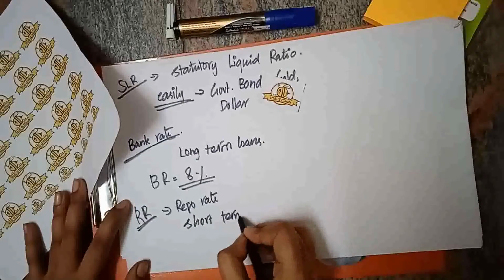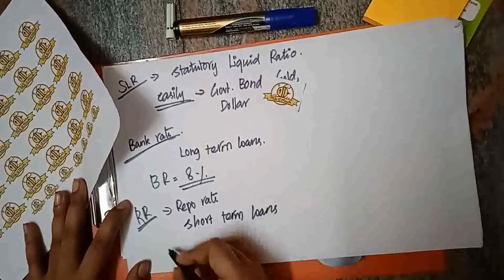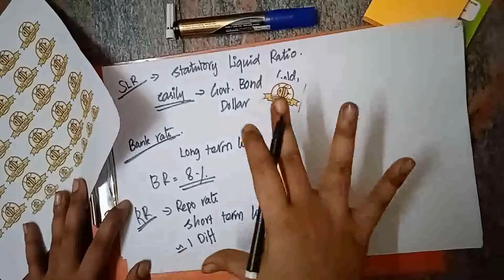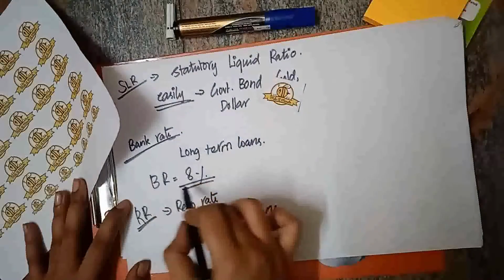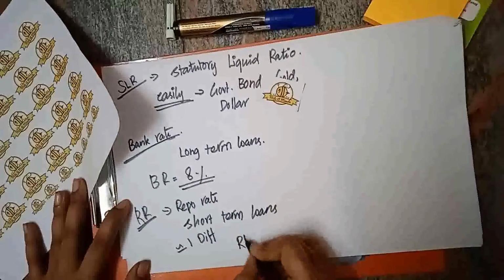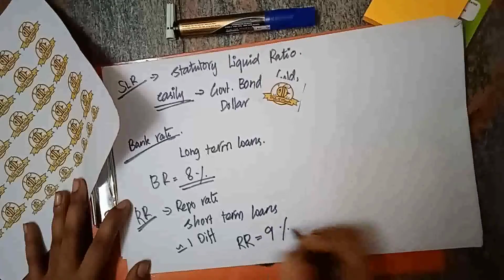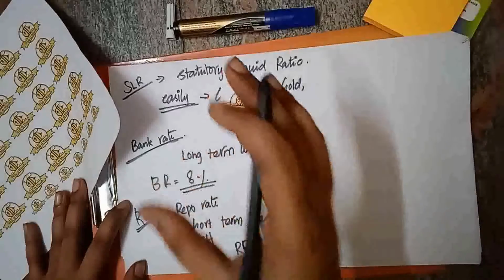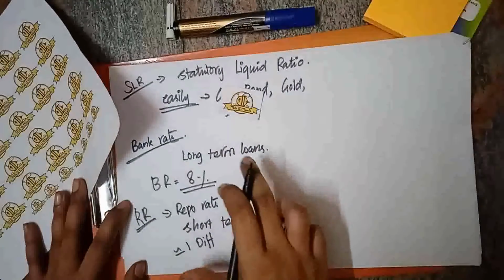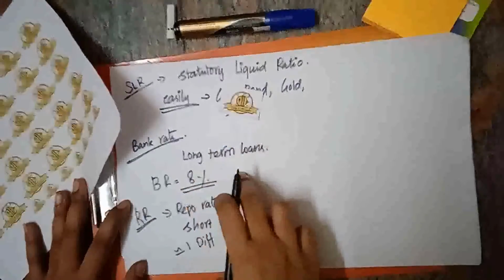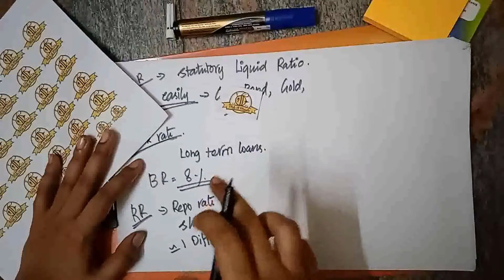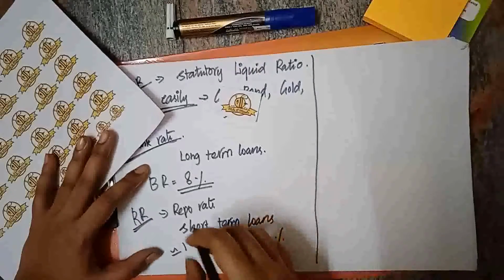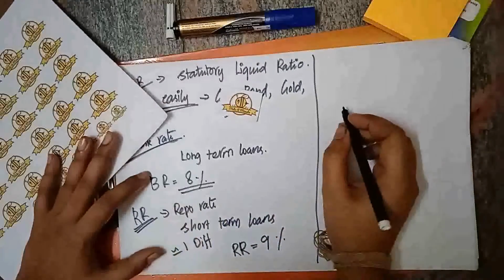There will always be a difference of around 1% between the bank rate and repo rate. So, if the bank rate is 8%, then our repo rate will be around 9%. Repo rate will always be higher than the bank rate. Why? Because most of the banks will get short-term loans only, so the interest rate for the short-term loans will be higher than the interest rate for the long-term loans. That is why repo rate will be higher than bank rate.